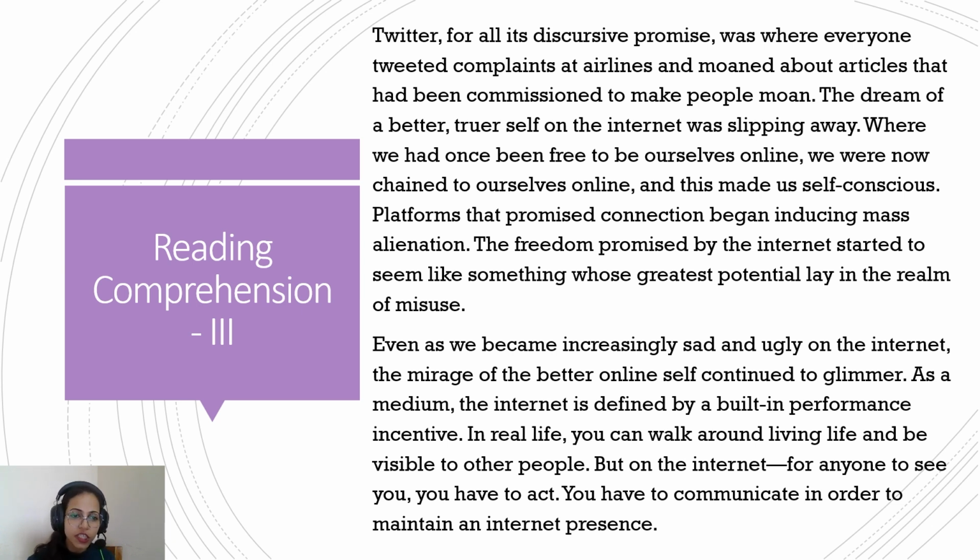So we thought that the internet is going to be a platform which will give people freedom to express themselves, but that dream is slipping away as these platforms are becoming a place where people are trying to portray an image of themselves. They're trying to show themselves unnecessarily happy, a little too successful compared to their real life. They're trying to just be someone else. They're just trying to perform. Okay, where we had once been free to be ourselves online, we were now chained to ourselves online, and this made us self-conscious.